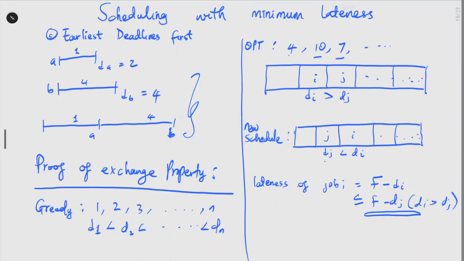Let's use an example. Let's say we have these jobs, with the optimal schedule, a job with lateness 4 scheduled this way with some optimal algorithm, deadline 3 and deadline 2. Now we are going to use the exchange property to rearrange all of these jobs until we get to the greedy. So first off, considering these two, we have a job with deadline 4 and a job with deadline 1.